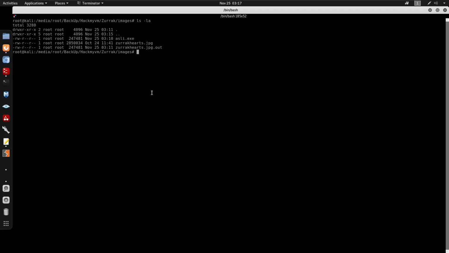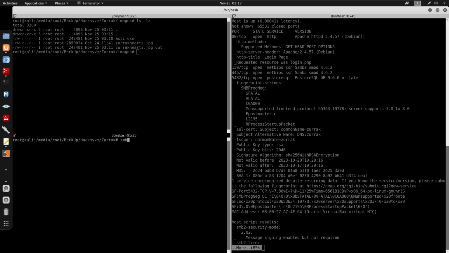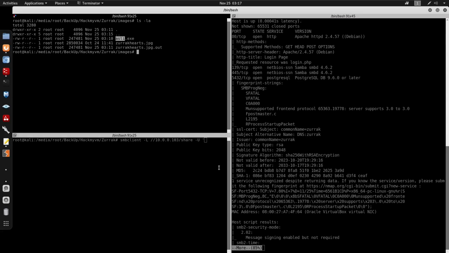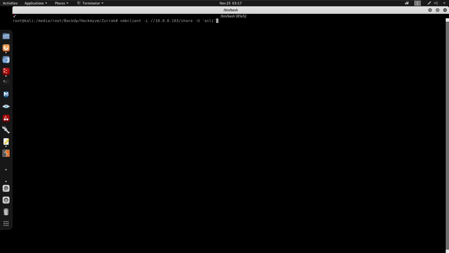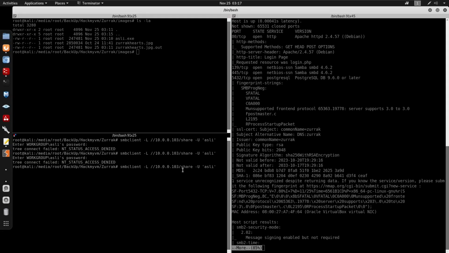This does seem to be like a user, so I'm going to try this for SMB map. Or we'll try SMB client. Should be a little easier. We'll do -L 10.0.0.103. We did have the share for share. We'll do -U for ASLI. Then we have the I love cats. And it doesn't seem to work for 103. I have the ASLI for the user.